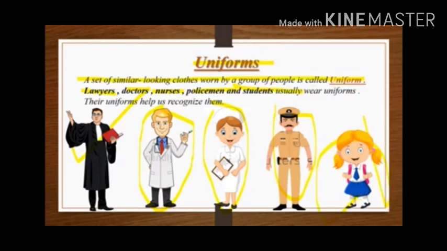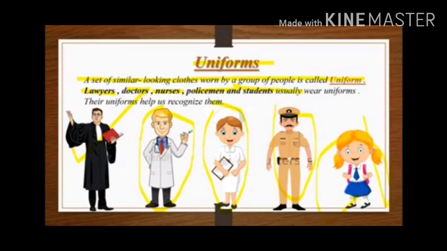For examples, lawyers, doctors, nurses, policemen, and students usually wear uniforms. By seeing the uniform only, you can make out whether a particular person is a doctor or a nurse or a policeman or a student.